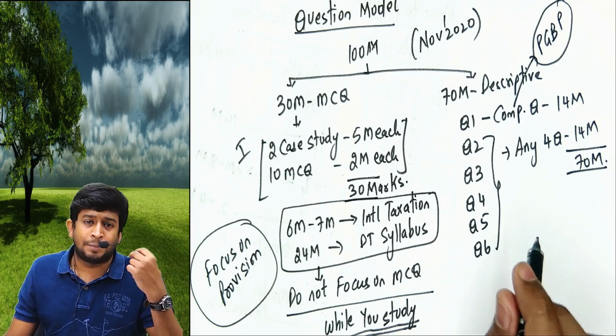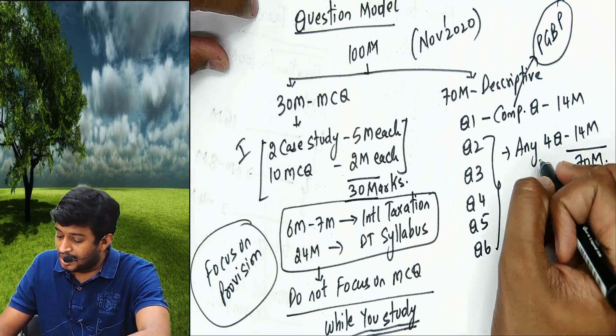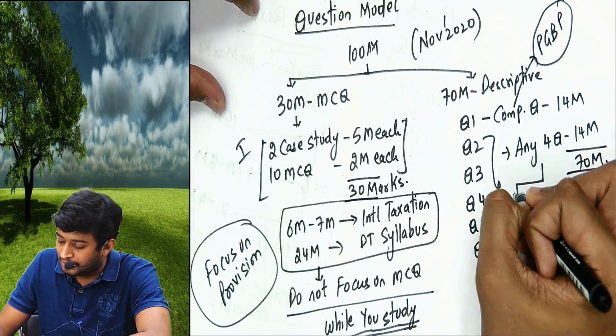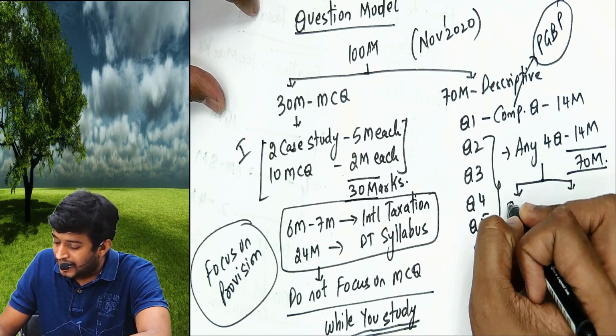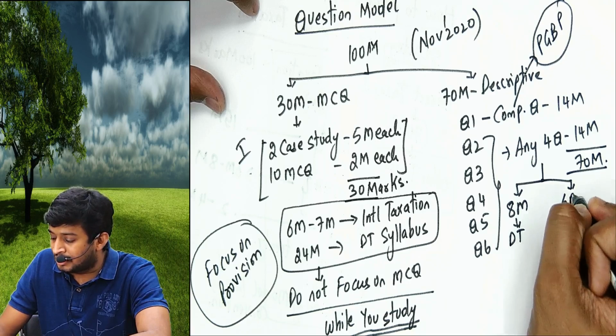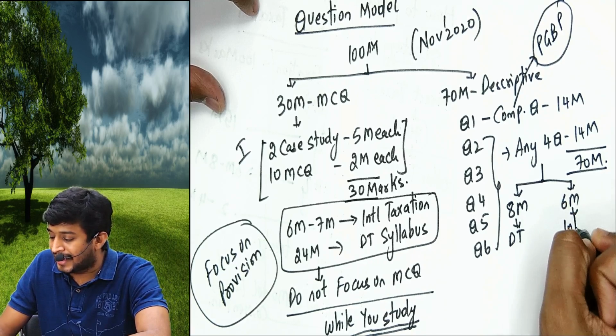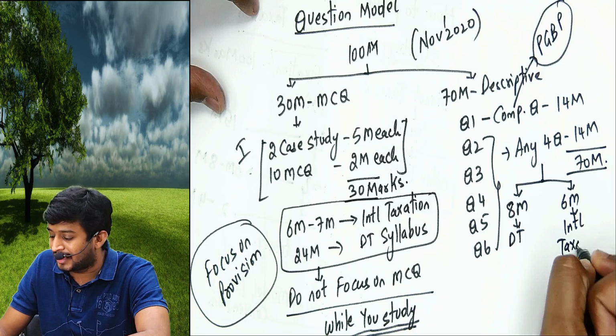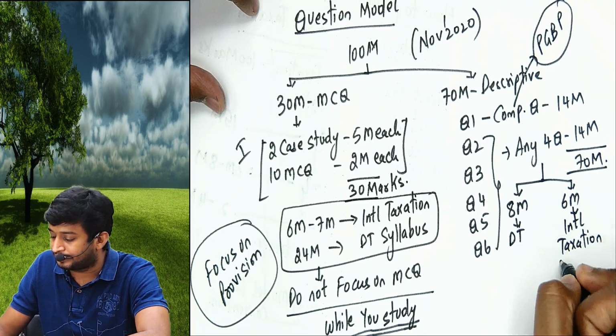अब इसमें the observation what I have done is, in these questions of 14 marks, these 4 questions, 8 marks will be from DT syllabus, 6 marks will be from international taxation syllabus, 100%. That is what they are following.